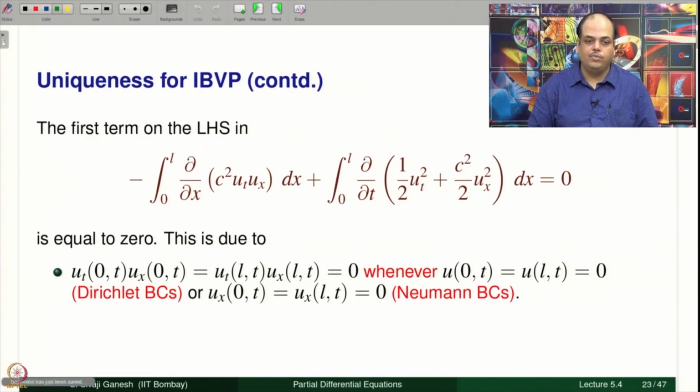In fact, in the same proof you can observe that this term will be 0, but you do not require the Dirichlet boundary conditions for that to happen. Even if you have Neumann boundary conditions, where ux of 0t and ux of Lt are given to be 0, this product is 0 even in that case. It means we are now actually showing the uniqueness of solutions even for the Neumann boundary value problem.